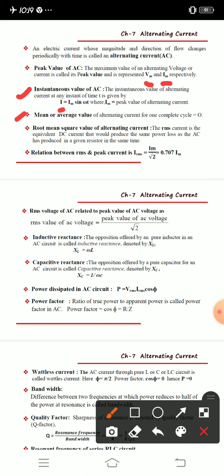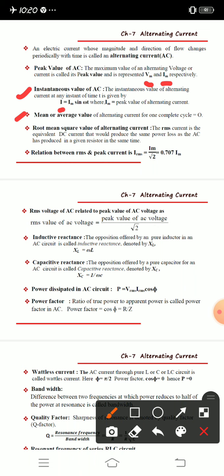Whatever power loss the DC produces in a given resistor in the same time, the AC also will produce the same amount of power loss. That is called the RMS value.